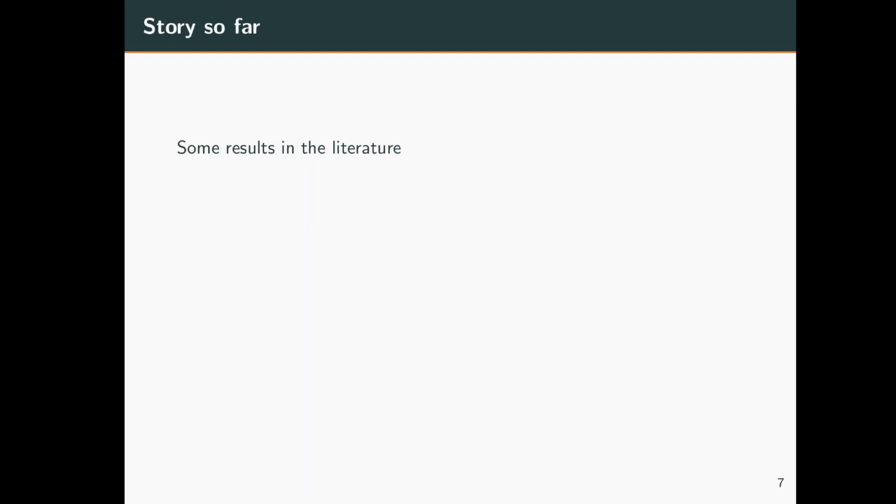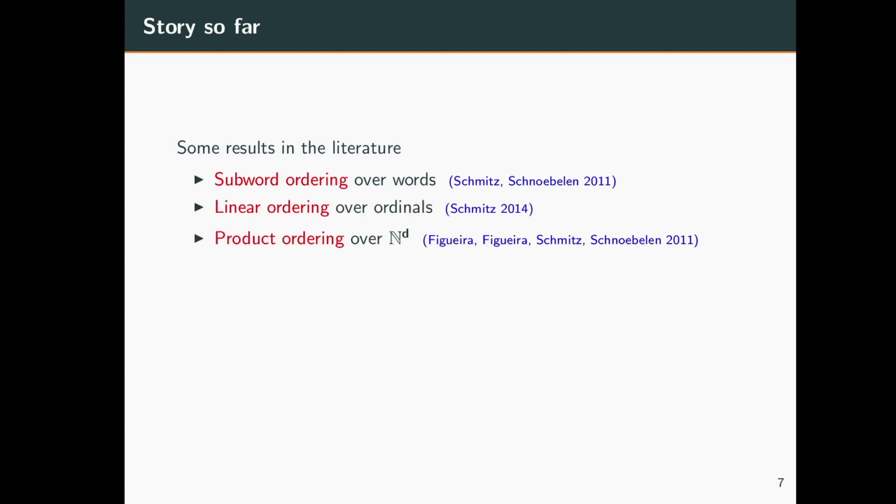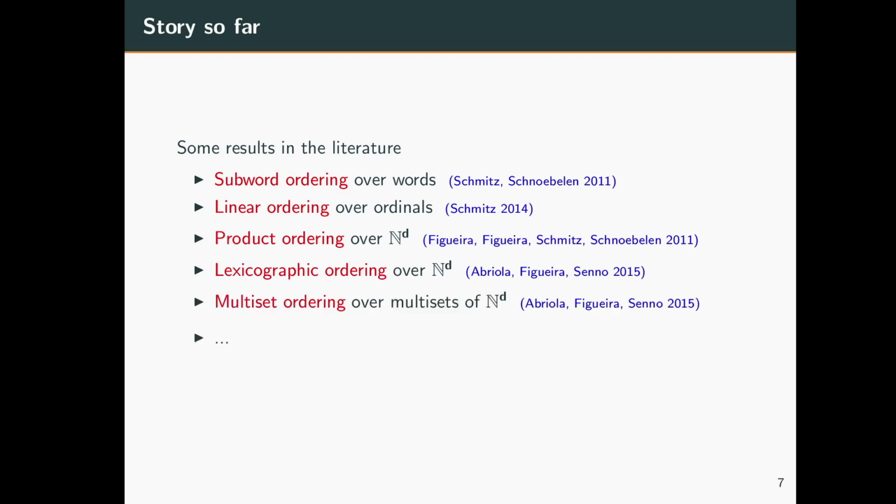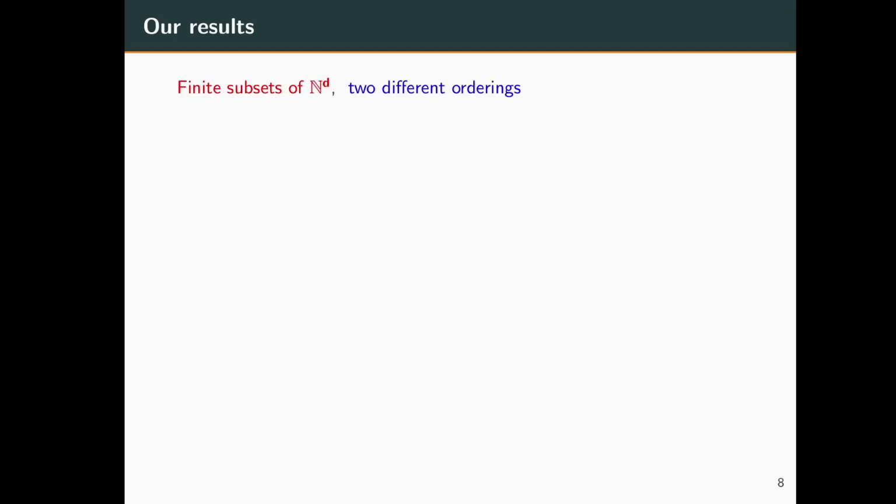Right. Motivated by this, some results have already appeared in the literature, and these include bounds on length functions for subword ordering over words, linear ordering over ordinals, product ordering over n to the d, lexicographic ordering over n to the d, and multiset ordering over multisets of n to the d, and so on. We refer the viewer to an excellent survey by Schmitz and Schnoebelen for an application of these bounds. Right. So now we state our results. To state our results, we need to define two things.